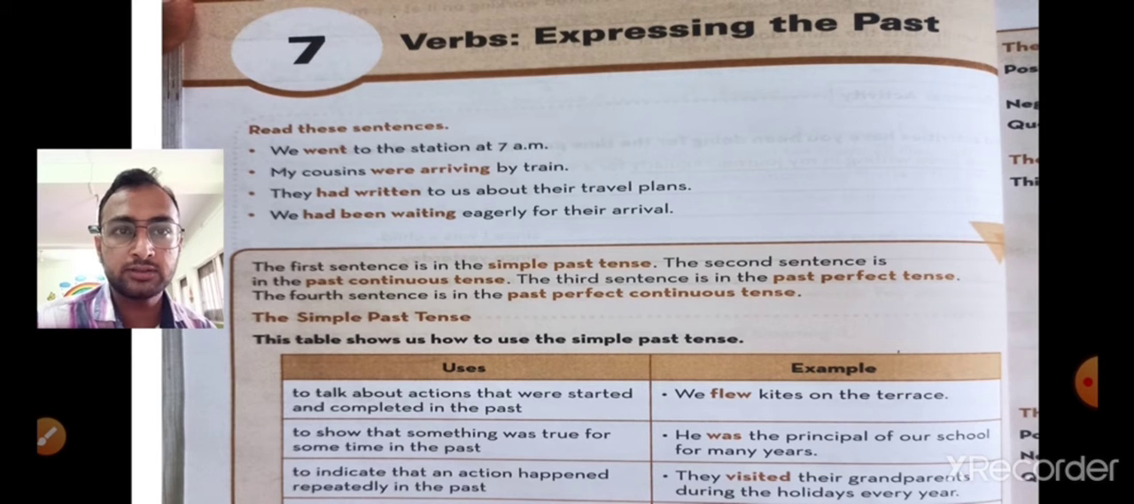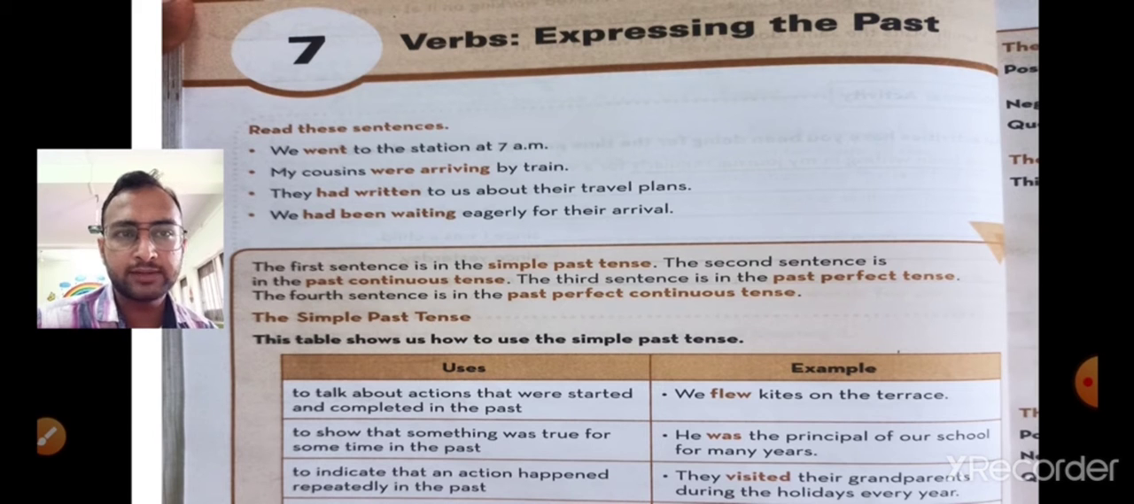"They had written to us about their travel plans." "Had" is already a past tense. "We had been waiting eagerly for their arrival." Here we can see "had been", so it is past tense again. So here we can see that there are four examples.